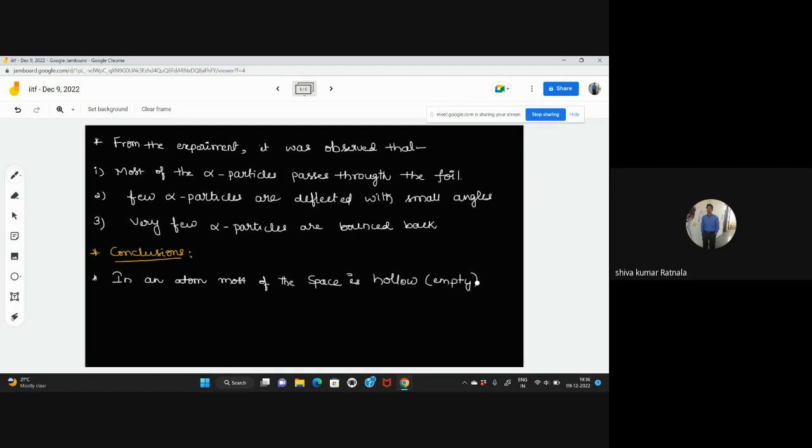Okay. And the next point he said, very few particles are deflected.